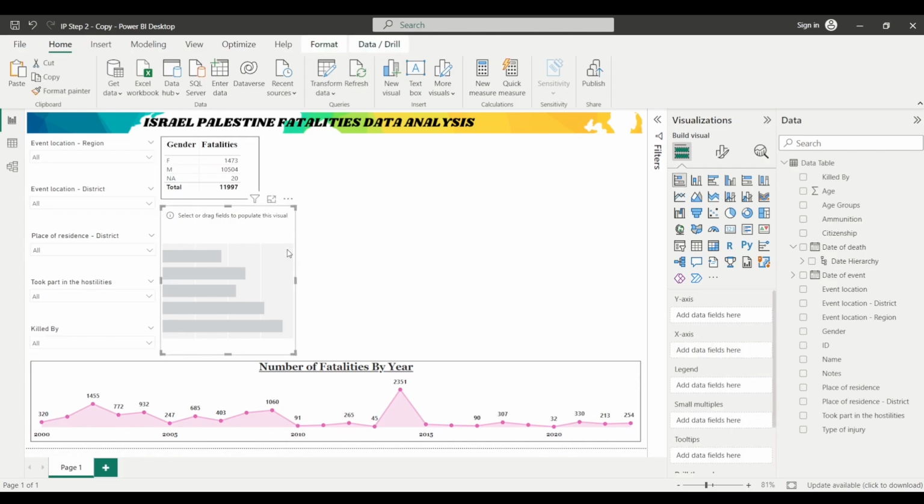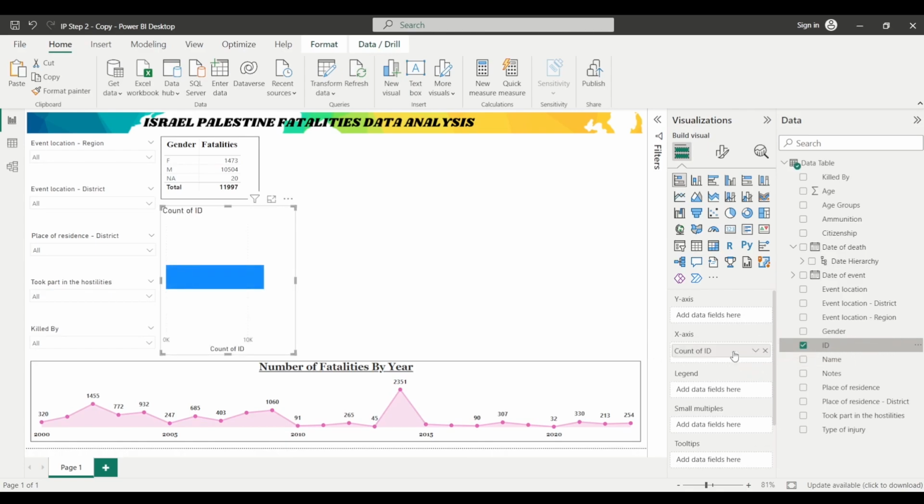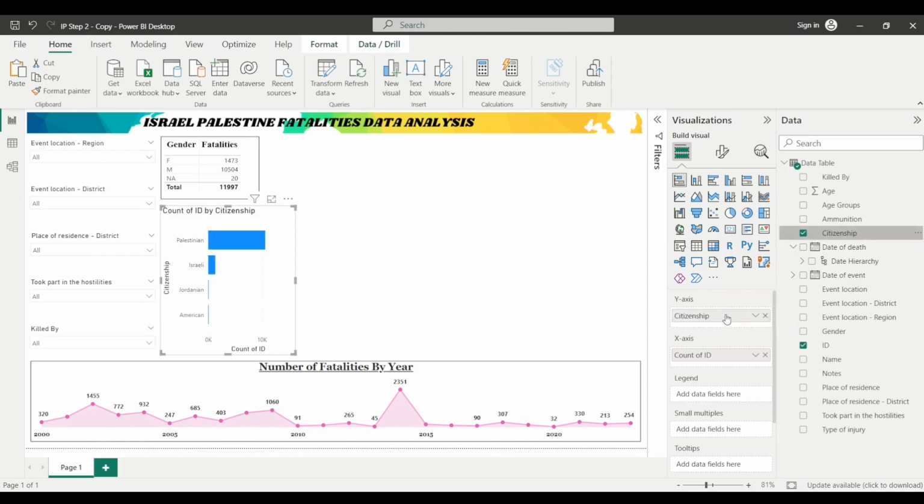In this bar chart, I will drag the ID column from the fields pane. I'll double click on this column, and I will drag it along the x-axis. Similarly, I will drag this citizenship field from the data pane and drop it here in the y-axis bucket. So here you can see that the fatalities by citizenship are being shown.